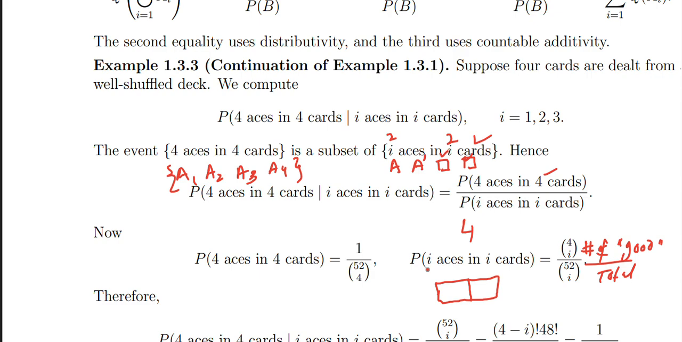So in this way, the probability of i aces in i cards would be four choose i, divided by the total outcomes, which would be 52 choose i. So in this case it would be 52 choose 2. So the total number of outcomes would be 52 choose 2.